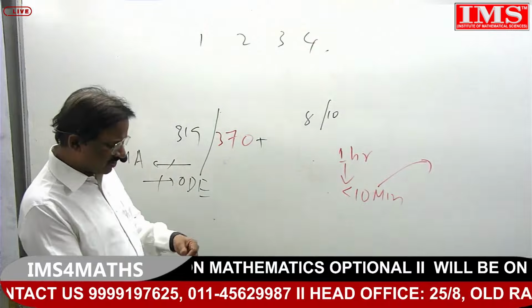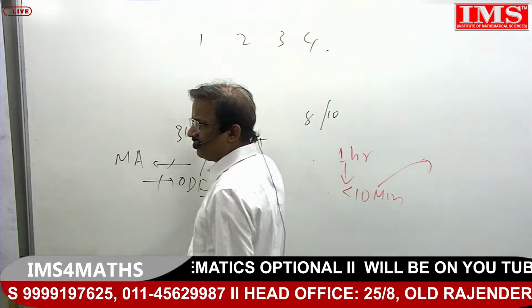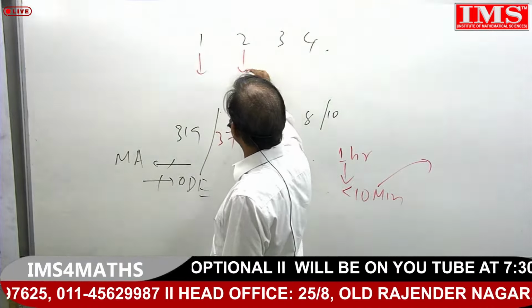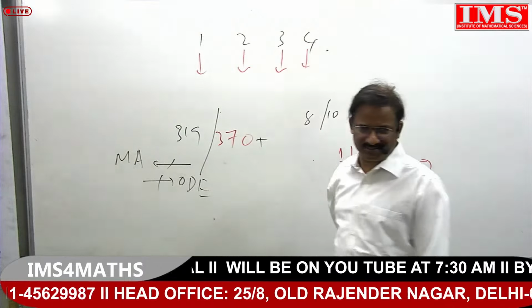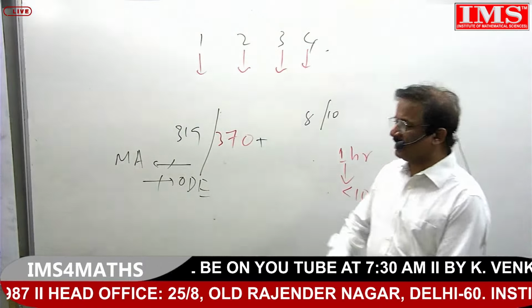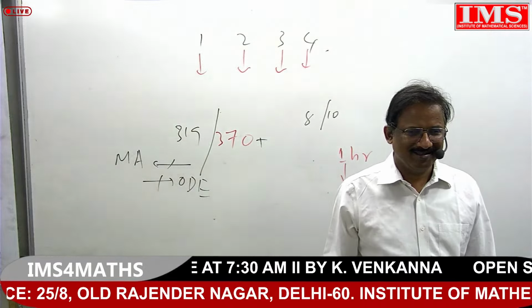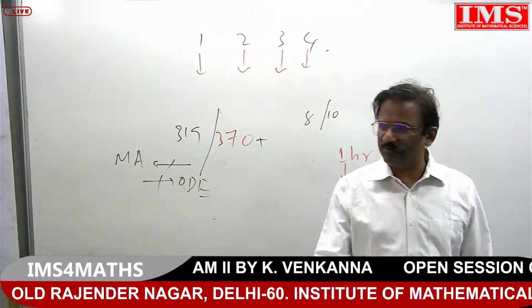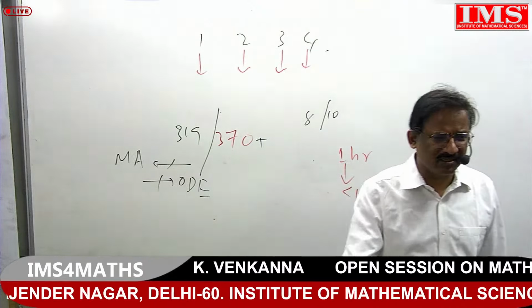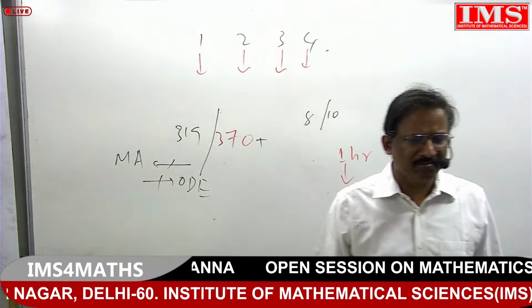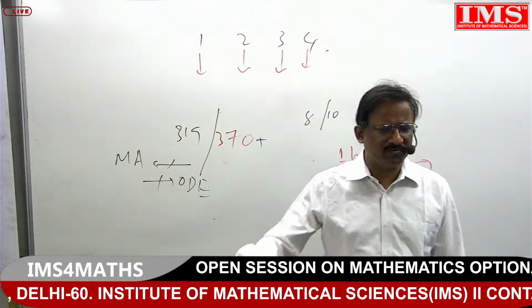But see, what is my suggestion here? If a student wants to finish their course at the earliest, then take as many slots as he can, depending on his capacity. Suppose you are starting in June or July, with mathematics optional or whatever the optional is.